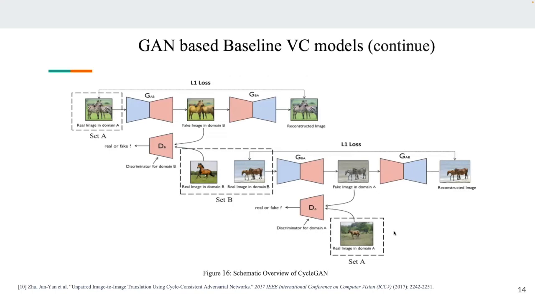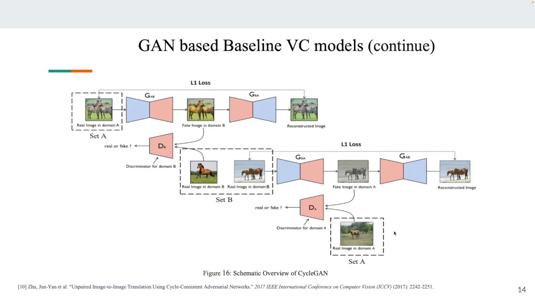At the same time, you have to keep track of whether any distortion has happened to the shape of the source. That means we want to preserve the content; we only want to transfer the style of the target over the source. So you can see that G A to B maps the source from domain A to B, and once we obtain B, the discriminator tries to classify whether B belongs to the real class or not.